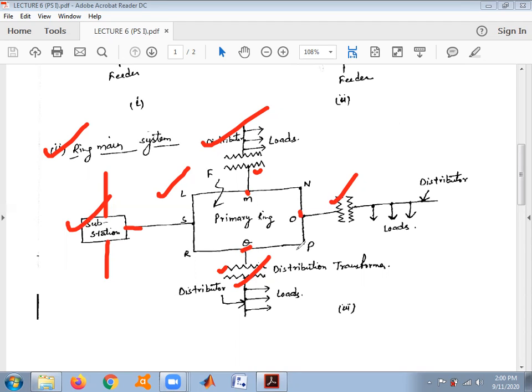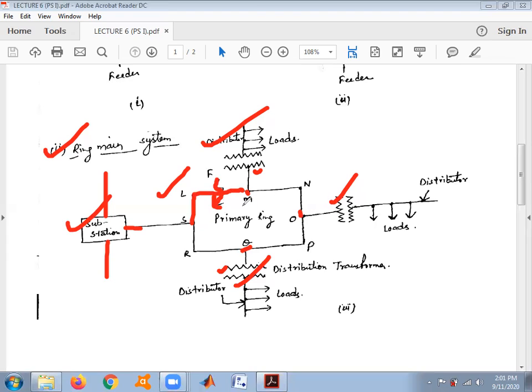The major drawback of the radial system was in the event of a fault. Here, if a fault occurs at this section SLM, we can just remove or disconnect this section, and the remaining supply is maintained through MNOPQRS.